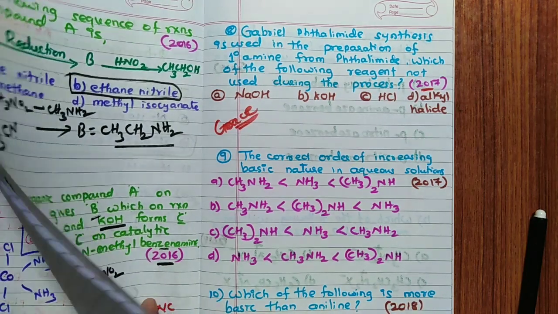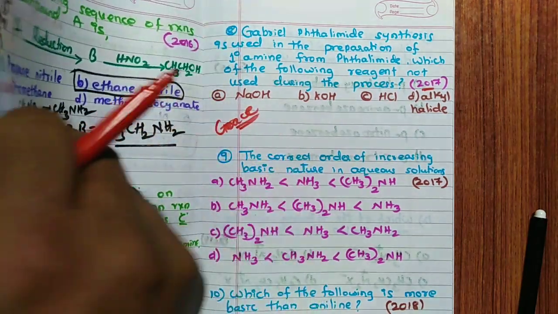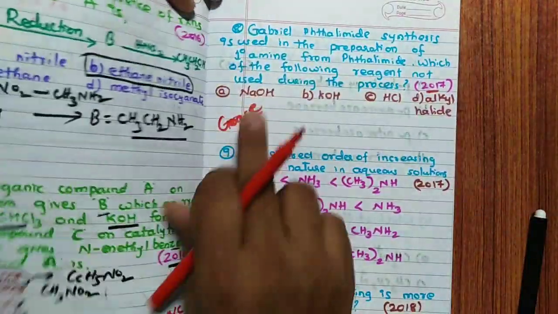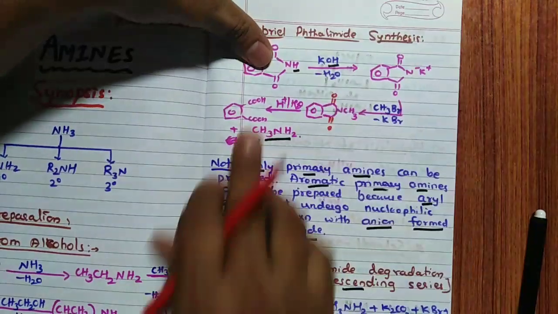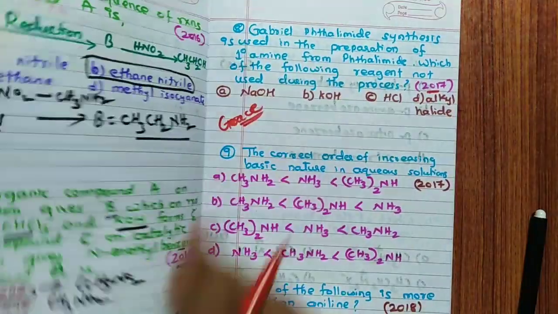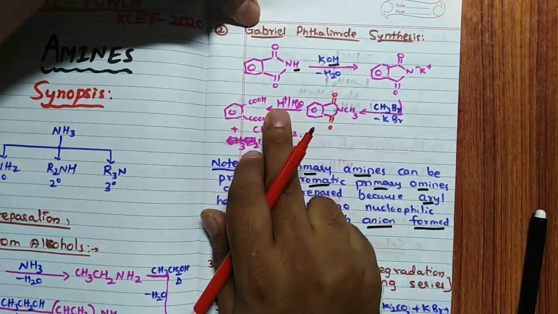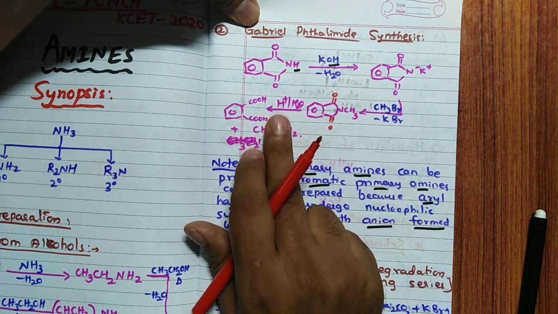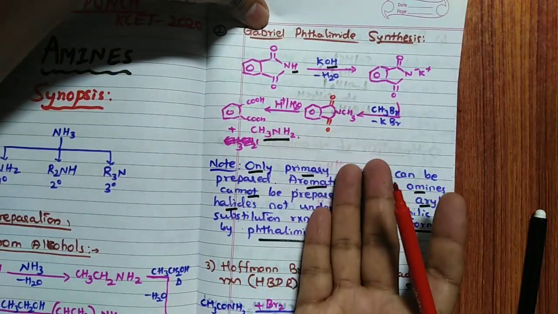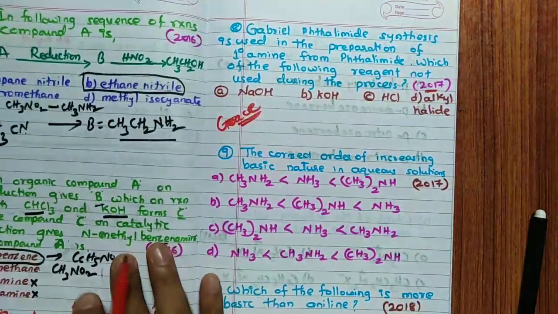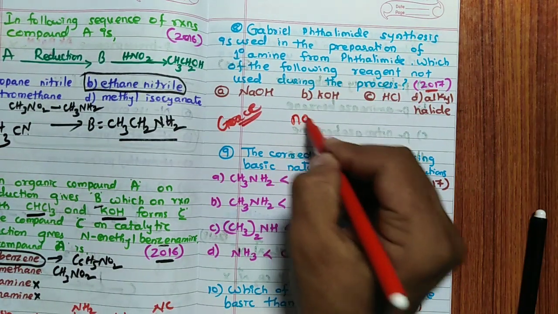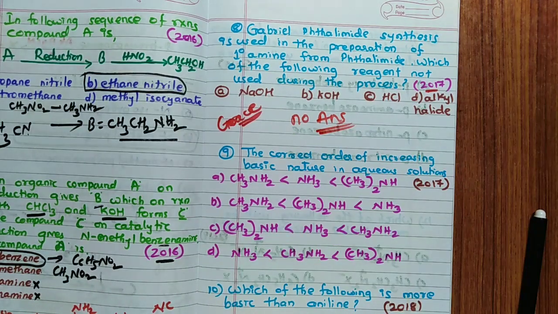Let us recall the Gabriel phthalimide synthesis once. I will not write that reaction again, as I have already written it. The first options are NaOH and KOH. We have used KOH here, and instead of KOH we can use NaOH also, no doubt. So these two are not the answer. HCl: H plus and H2O means acid hydrolysis, so HCl is used. Alkyl halide should be the main reactant in this case. So all four are used, and nothing is not used in this reaction. So here there is no answer, my dear friends.